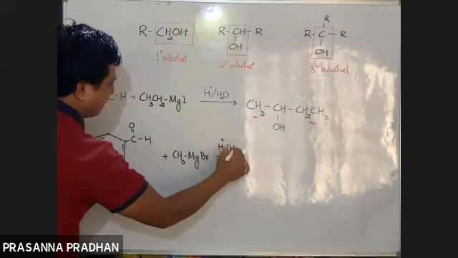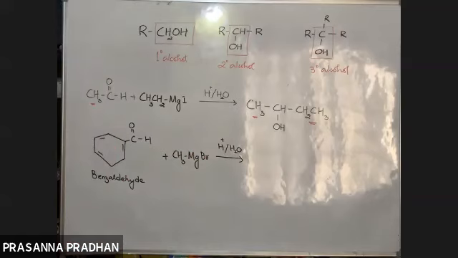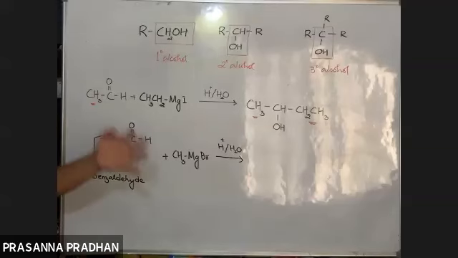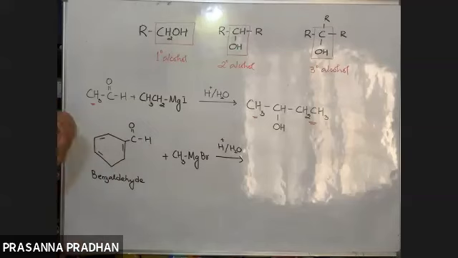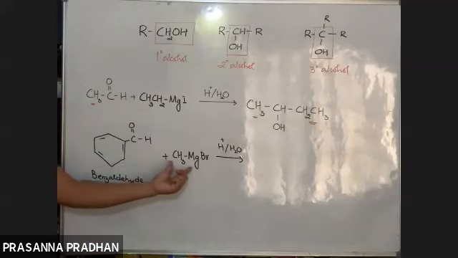So let us not make this complicated. Again, it's very easy. So I know that any aldehyde other than formaldehyde, if I treat it with a Grignard reagent, what will I get? I'll get a 2-degree alcohol. Formaldehyde will give a 1-degree alcohol.